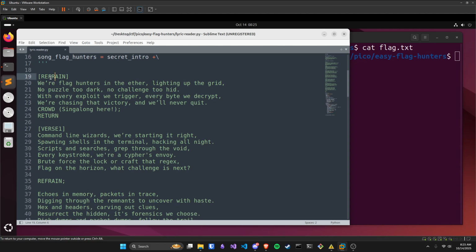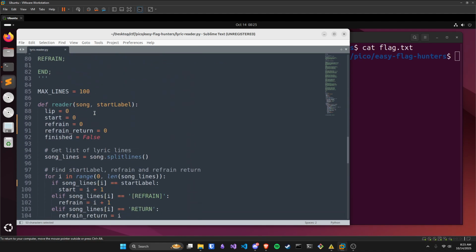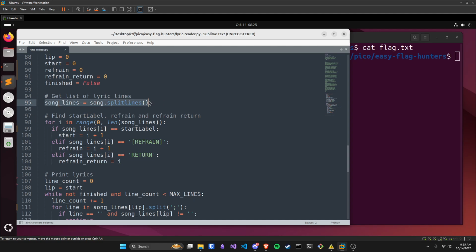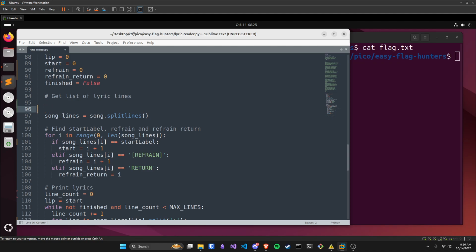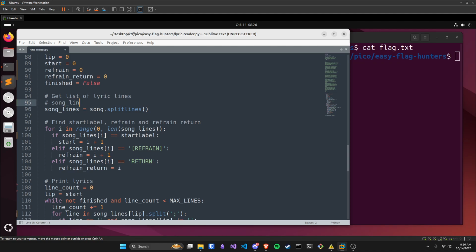Refrain in brackets is going to be its own line, and "Flag hunters in the ether, lighting up the grid" is going to be its own line. So song lines is going to contain the song. I'm just going to comment in: song lines equals a list with all song lines.